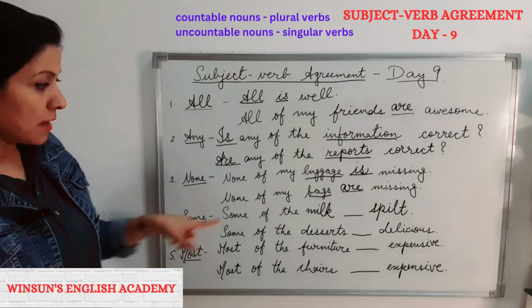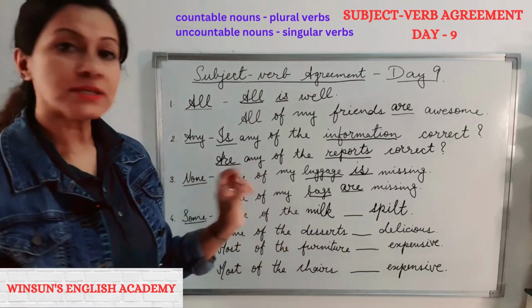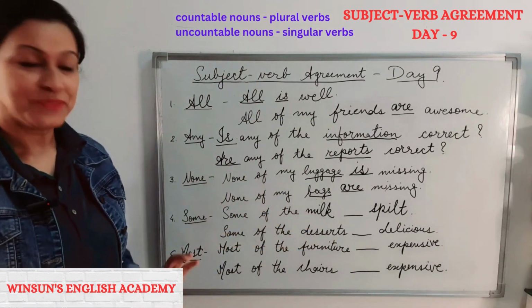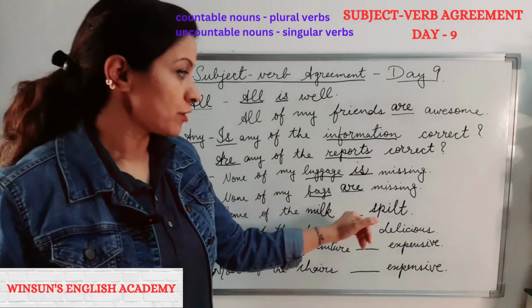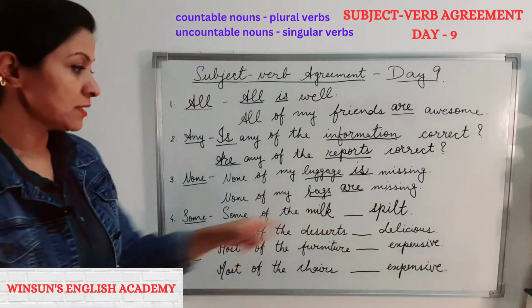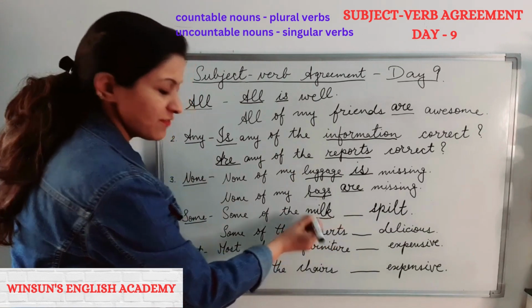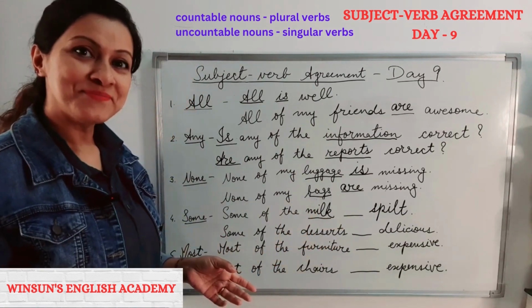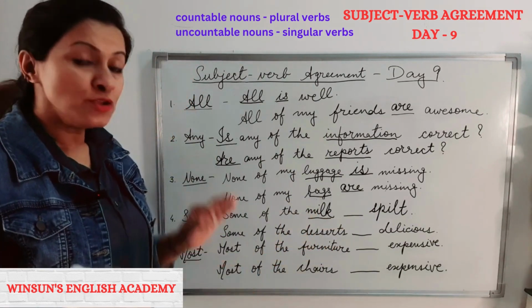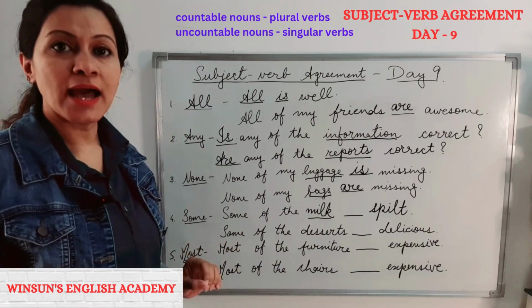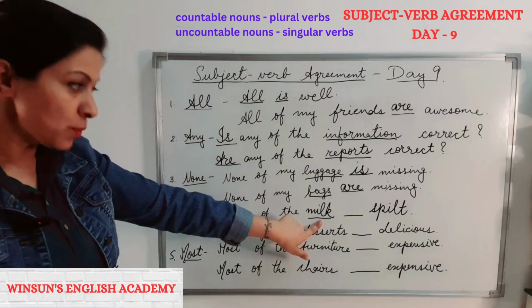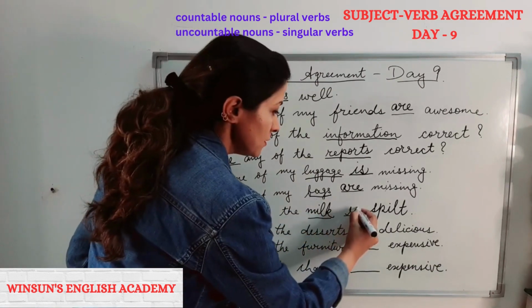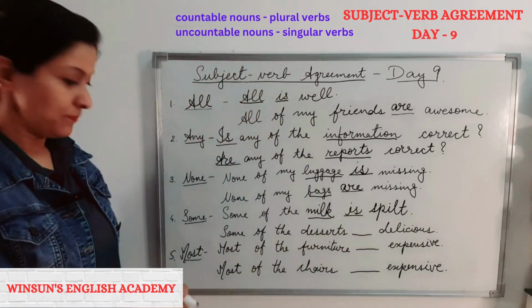Next, some of the milk. Now this is a popular question. Some of the milk is or are spilt. Now milk, countable or uncountable? Can we count milk? No. So simple, just know the rules, know the principles, and you will never get confused. So it's uncountable, which means we are going to use singular. It's that easy.